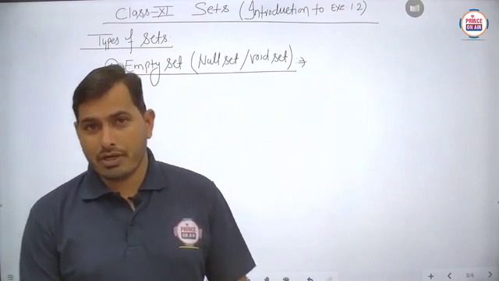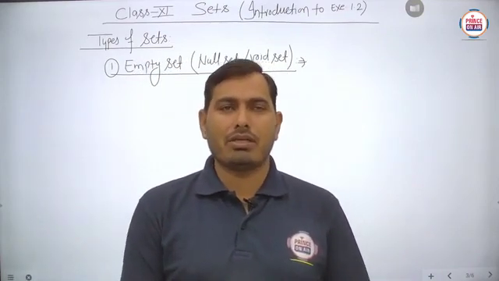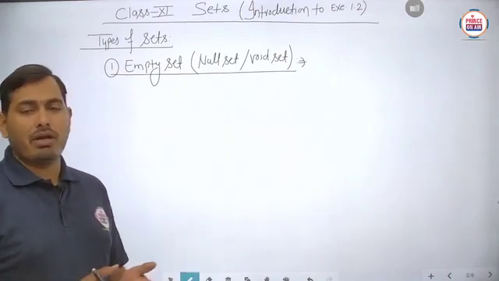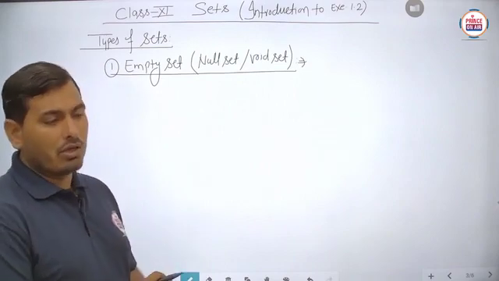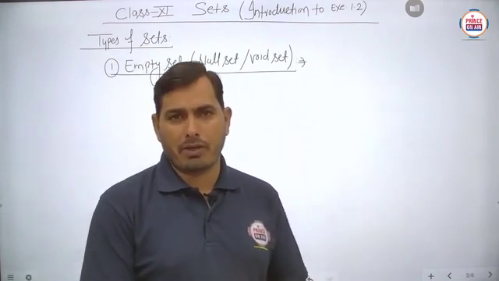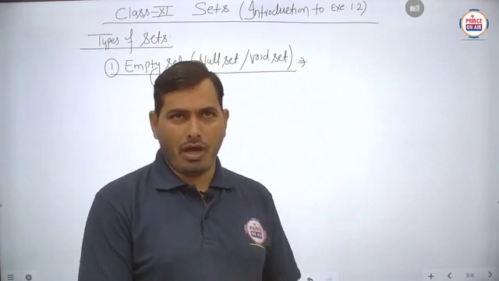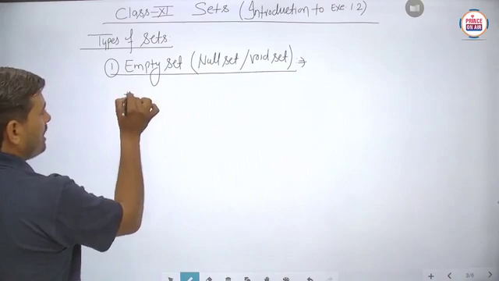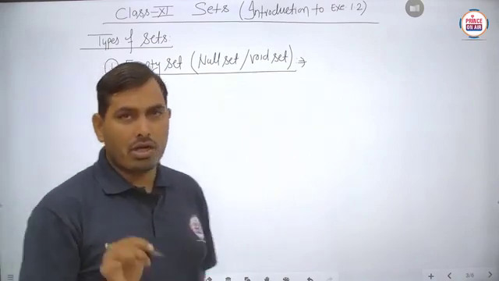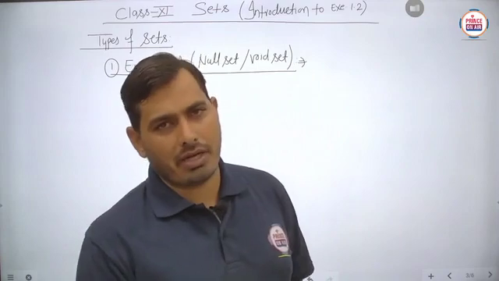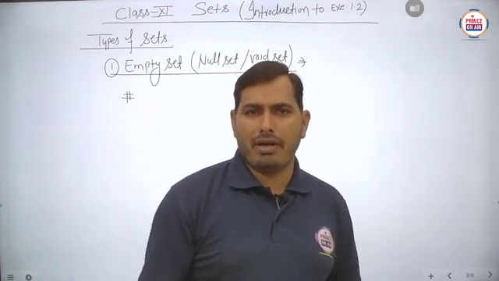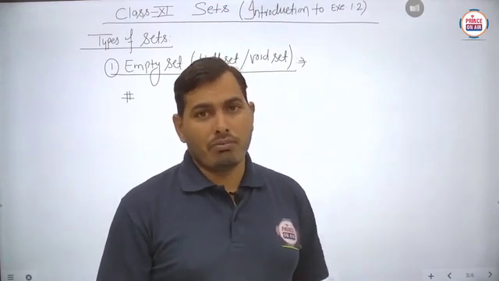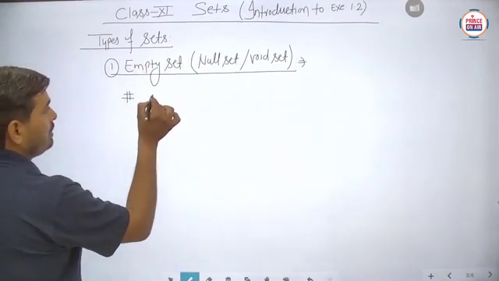As the name specifies, empty set. Basically student, I think you know very well what empty means. Empty means it will contain no single element, not a single element will be contained by this type of set. Then this is said to be the empty set. So if we write the proper definition of the empty set, the number of elements will be 0. You can say that the total number of elements in this set is 0.